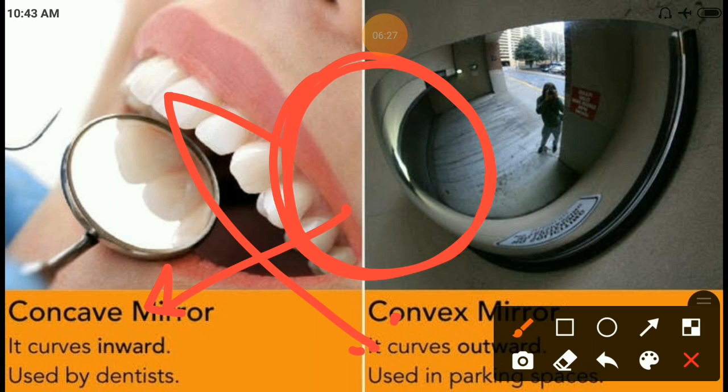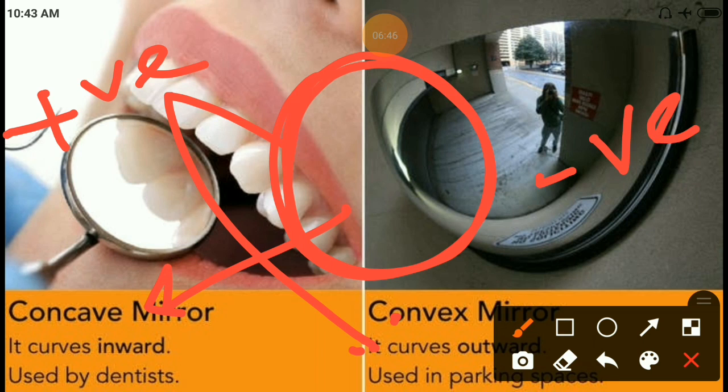One concept we have to remember, the most important point to note here: the radius of curvature for a concave mirror is positive. For a convex mirror it is negative.